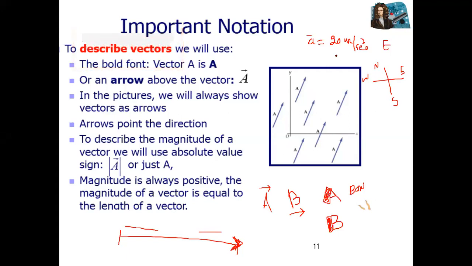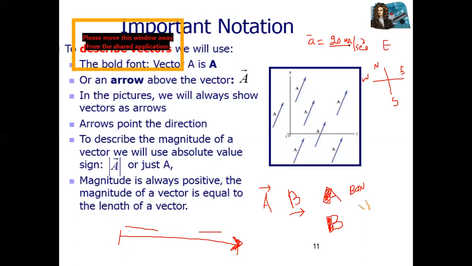It is very difficult to draw 20 meters on a page. So what can you do? You draw a scale for 20 meters. It depends upon you. Let's suppose according to my scale, 10 meters equal 1 centimeter.